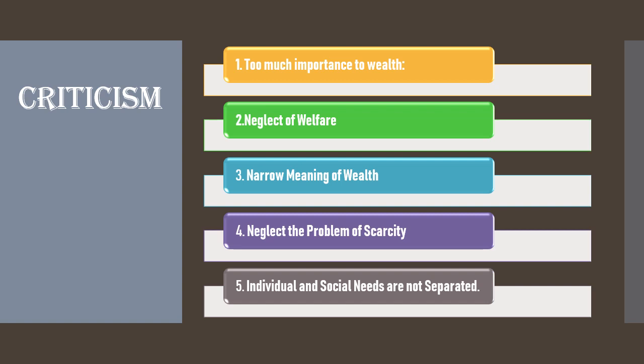So the last point of criticism is that individual and social needs are not separated. This definition only talks about wealth, not about the needs of the individual. What are the needs and requirements of the individual? He does not consider this point. It tells how to use the wealth to satisfy the needs of the society, not of the individual. So that's all for the criticism of Adam Smith.